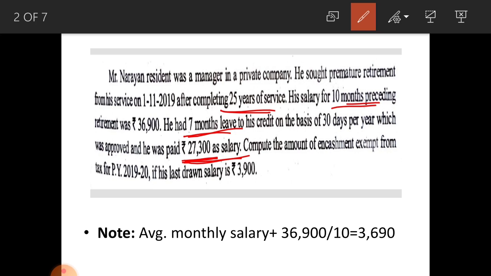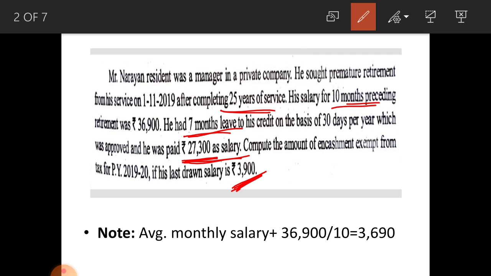Compute the amount of encashment exempt from tax for previous year 2019-20 if his last drawn salary is 3,900. This last drawn salary is not of our use. We should not consider this 3,900.